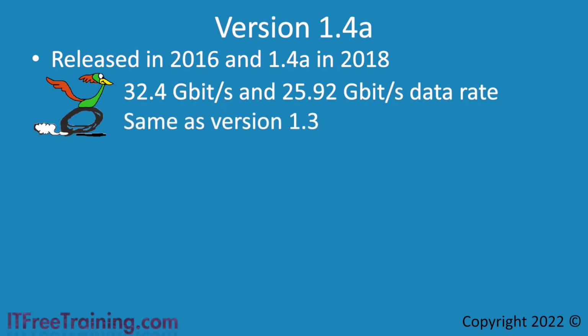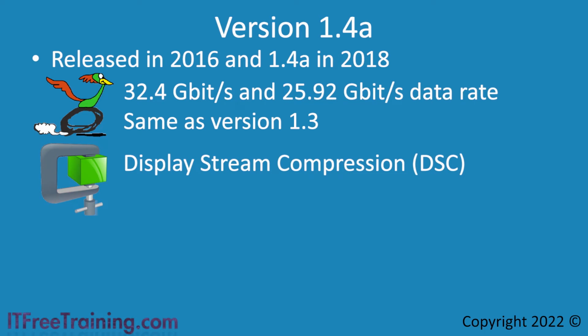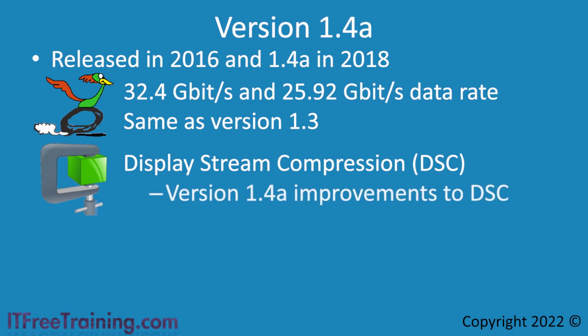The first feature it adds is display stream compression. This is a technology that uses lossless compression to reduce the amount of data that is transferred over the cable. Lossless essentially means that data, when decompressed, is identical to before it was compressed. Using some data compression will reduce the amount of data that is sent over the cable, allowing for higher resolutions. With DisplayPort version 1.4a, there were added improvements to display stream compression. The improvements added some extra color spaces and some bug fixes. So you can see that there is not too much of a difference between the two versions.